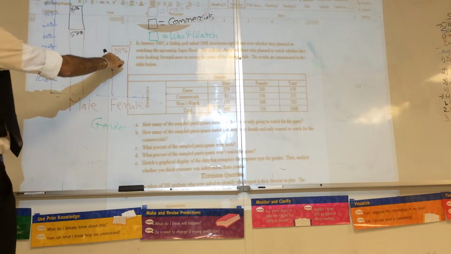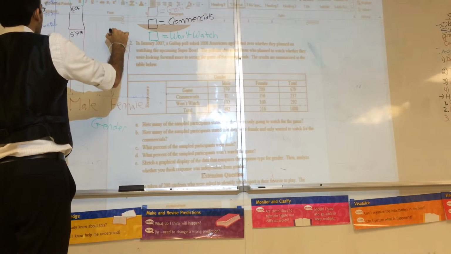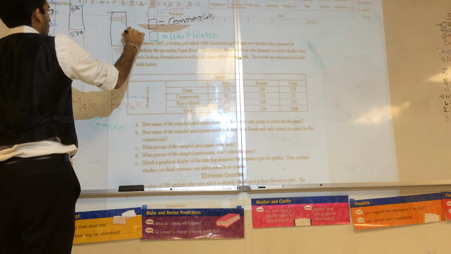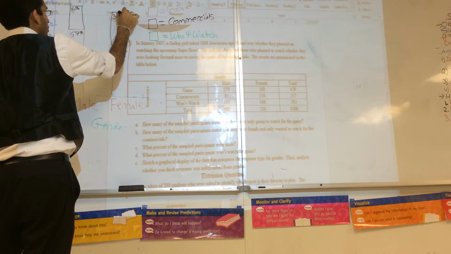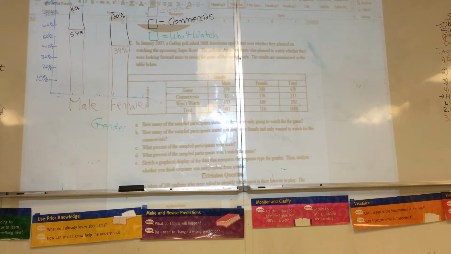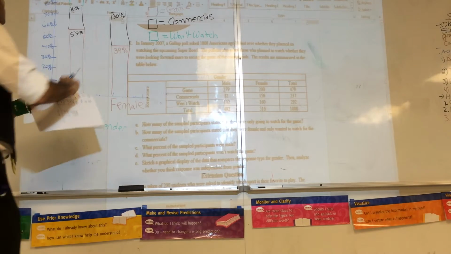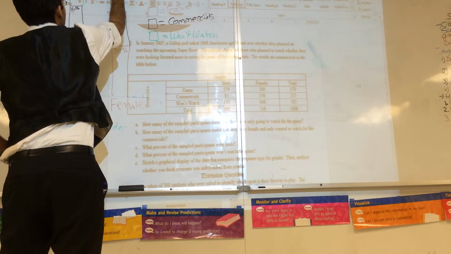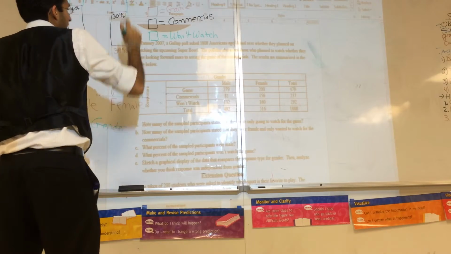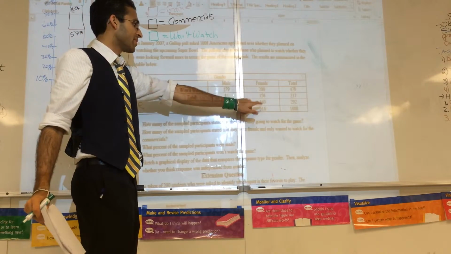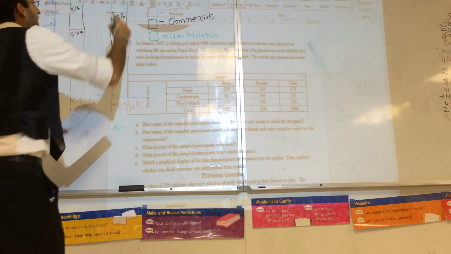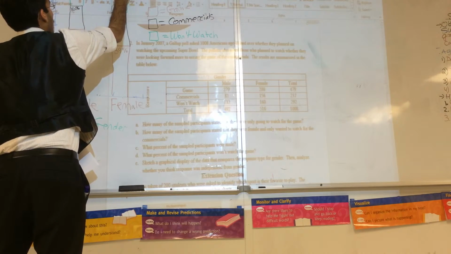So 30 plus 39 is 69%, so it's going to be right here. 30%. And then, of course, like last one, it goes all the way to the top, and it would be 160 divided by 516. I get 31%.